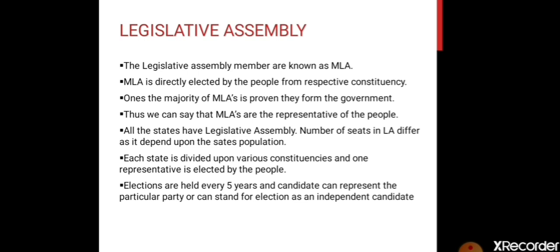To make you understand this last point of this slide, I would take an example. In India, we have two major parties, the Congress party and the BJP party. So the MLA, the member of legislative assembly, can belong to either the Congress party or the BJP party, and if she does not want to join any party, she can be an independent candidate who is not a part of any party. So they stand in an election, they fight for an election either as an independent candidate or as a part of one of the parties.